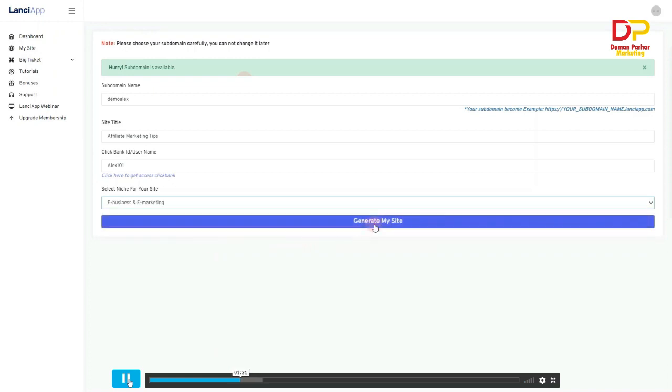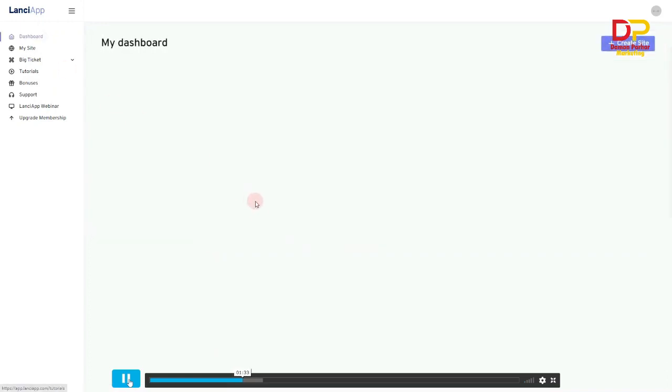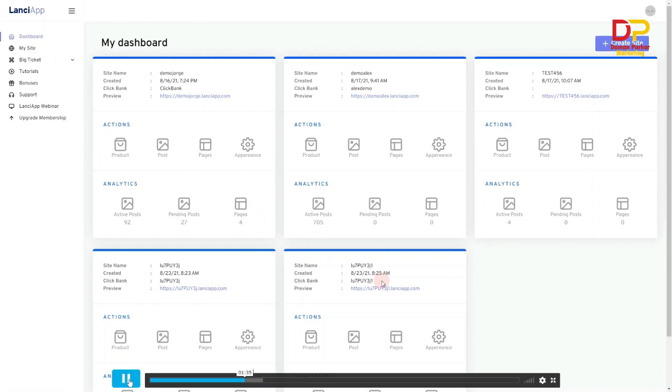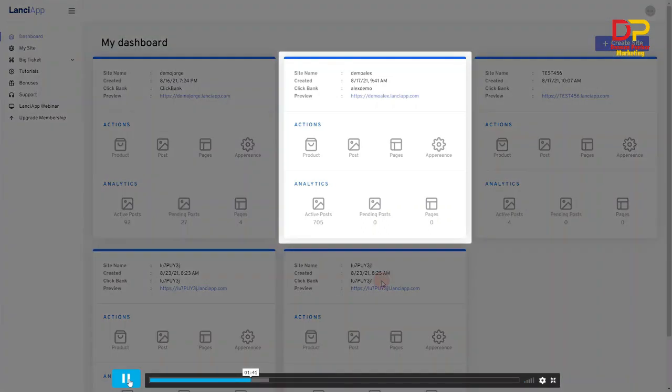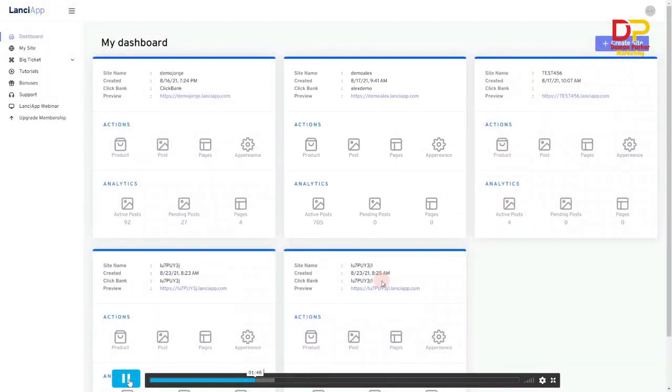Click on generate my site. Now you can see my site is already created. It will take a few minutes to set up the subdomain and activate everything. You already created your site, demo.lensiapp.com. You can go ahead and edit your site as you want.